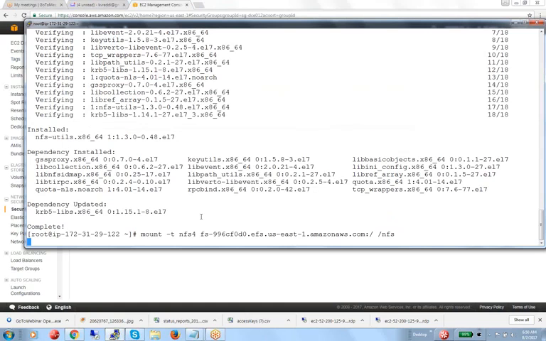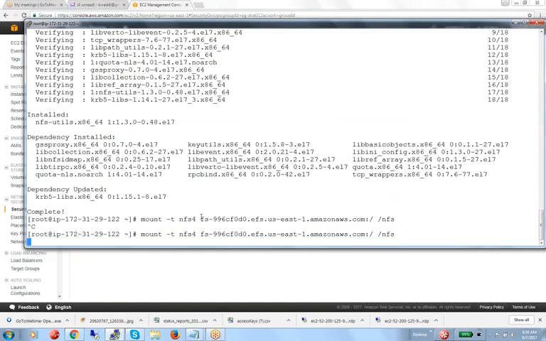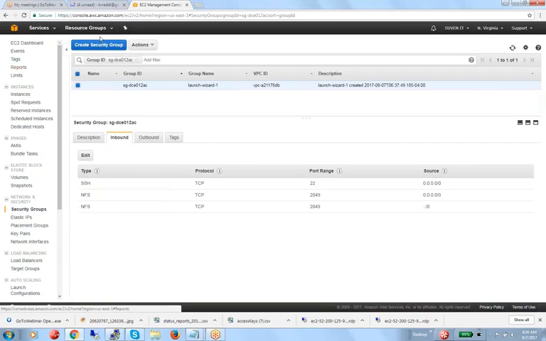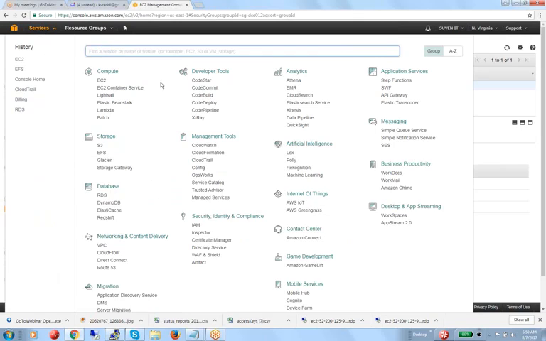Then from the server side, let me try to log in again. Here still it is not allowing because in EFS also it is not enabled. The EFS server also is not enabled, that's why. So that port number is not enabled. So let me go to the EFS file system.